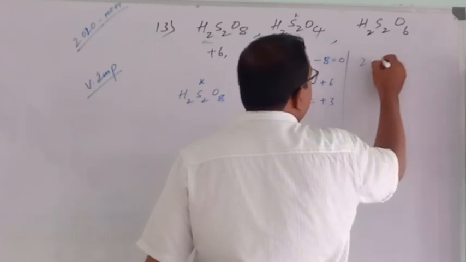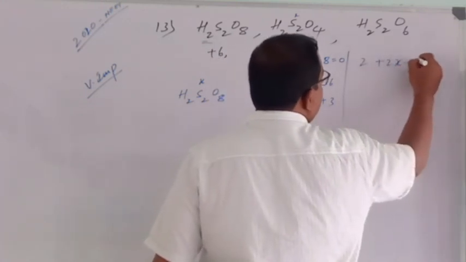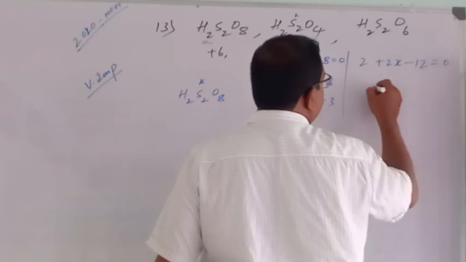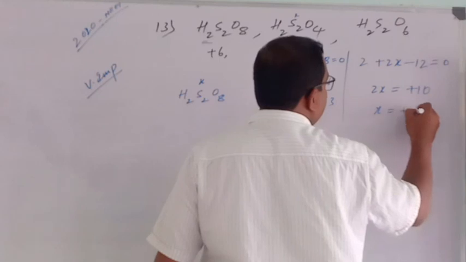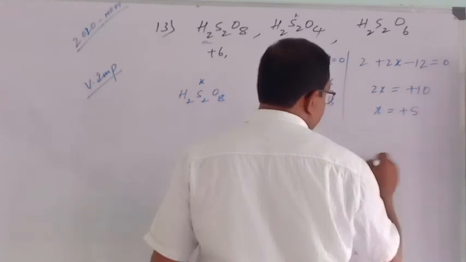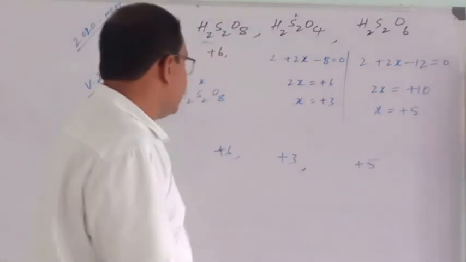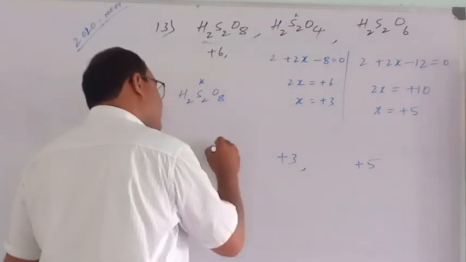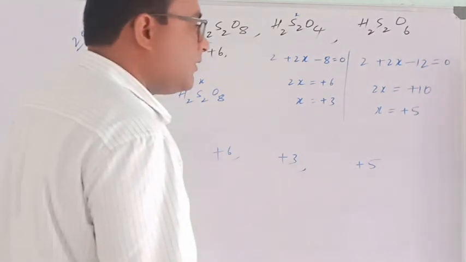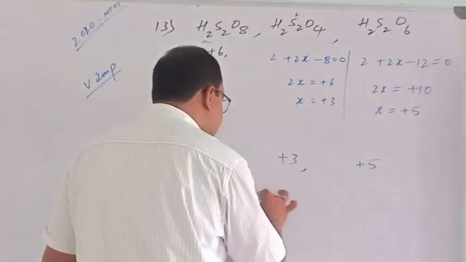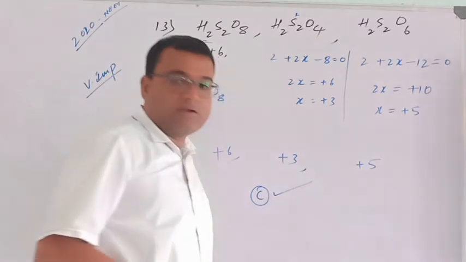So 2 plus 2x minus 12 is equal to 0. 2x is equal to plus 10. x is equal to plus 5. So plus 5. See where this option is. Plus 6, plus 3, plus 5, plus 6, plus 3, plus 5. Directly, option C is the correct option.